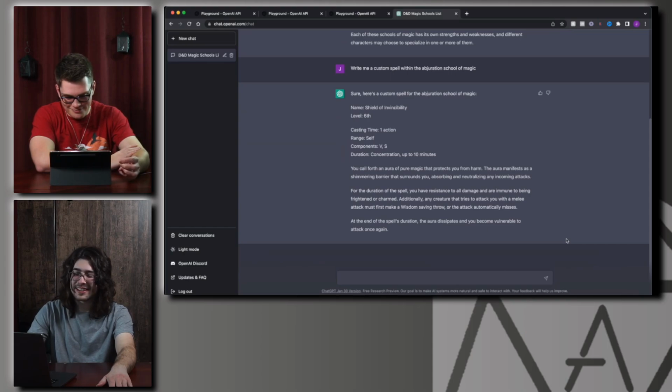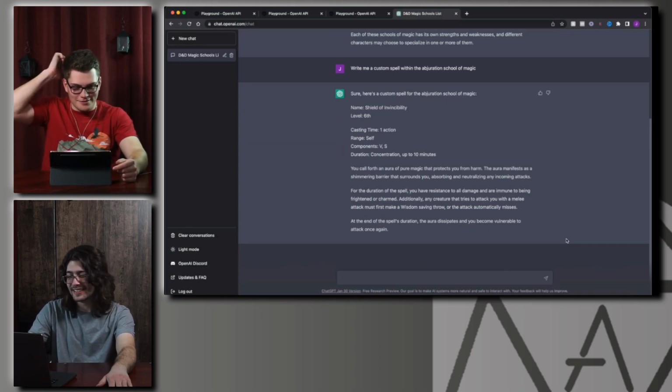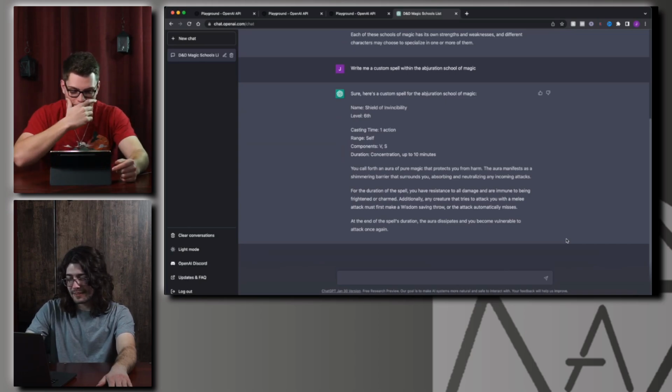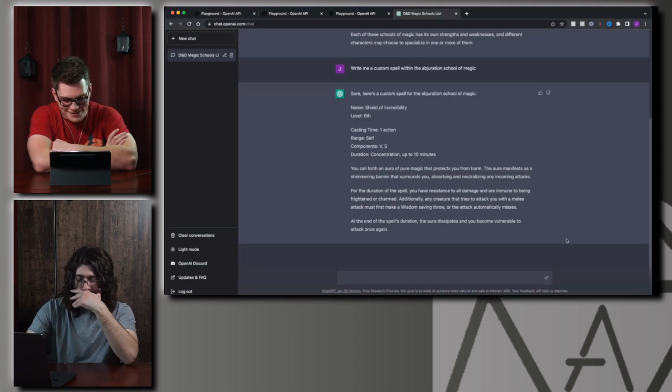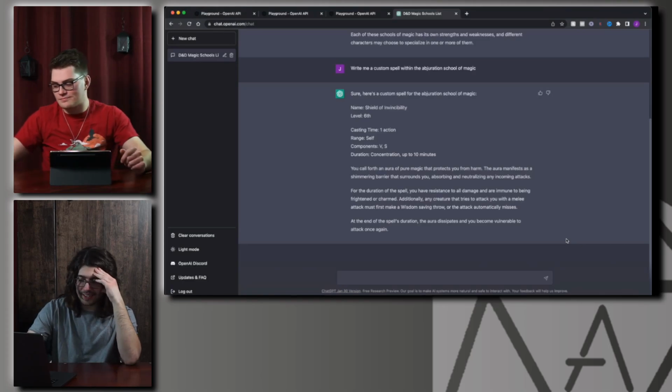Okay, I thought it meant like vulnerability as in like, yeah. So, yeah. Might want to change that wording if you actually release that spell, because that could be confusing. It's got like little bits and pieces of different spells. For a 6th level spell, I guess it is just on you. I mean, I guess we're not judging it on balance. It did what we asked, and then some, I would say. It did, yeah. This is an interesting spell.